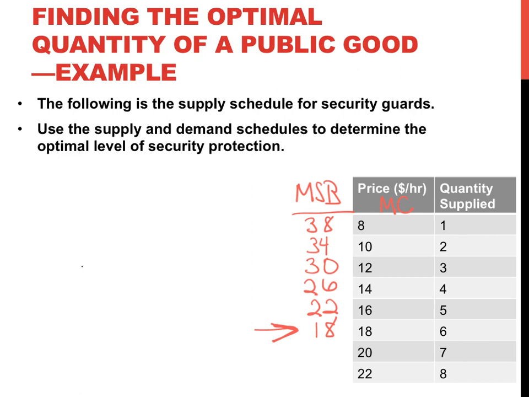And so if Joe and Jill were considering providing a 7th hour of security protection, jointly their willingness to pay would only be $14, but the security guard would require $20. So providing that 7th hour of security protection does not improve well-being. It actually decreases total surplus, so it's inefficient to provide that 7th hour. And same for that 8th hour, where the marginal social benefit is 10.